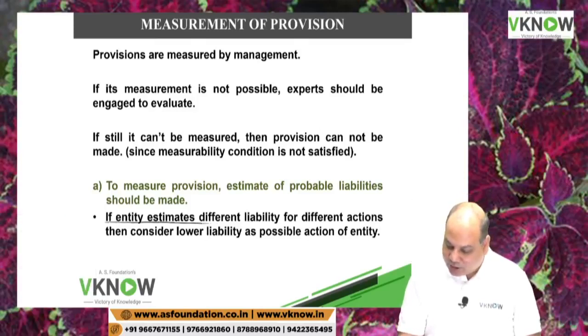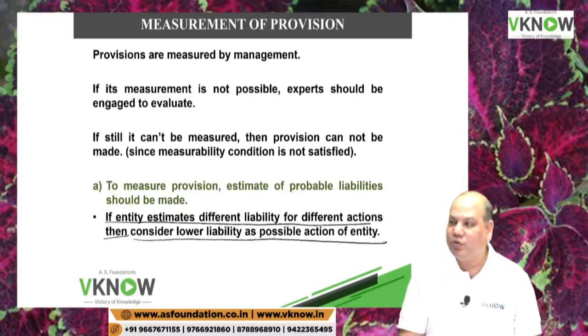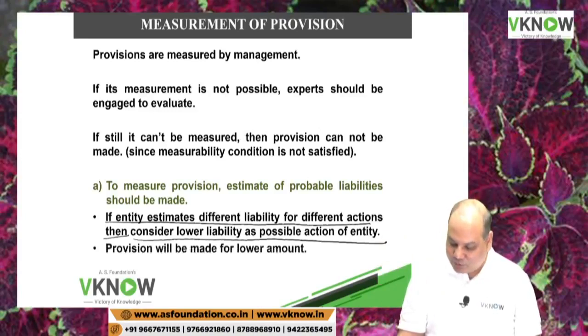If entity estimate different liability for different action, then consider lower liability as the possible action of the entity. So if by not following the law my cost is 10 lakh, by following the law my cost is 2 lakh, I will pay 2 lakh. Accordingly we will make the provision. Provision will be made for the lower amount.